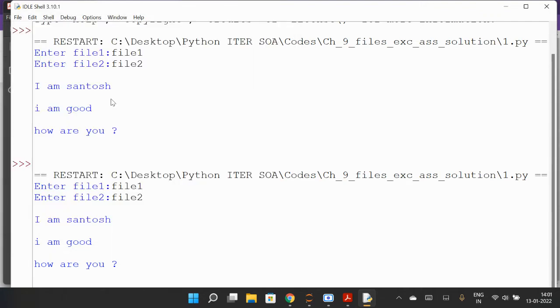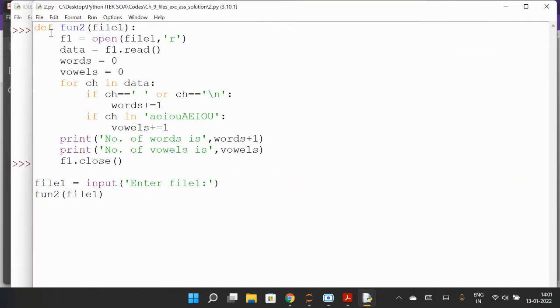Second, if I'm opening, so check here. We have defined def function 2. File 1 is a parameter. Then f1 opens file 1 in read mode because file 1 already exists. So we are opening in read mode. Data is f1.read. So dot read will read the entire content. Okay, readline will read only one line. So dot read will read the entire content of file 1. Initially words is 0 and vowels is 0. Now for count, you can write count 1, count 2 if you want.